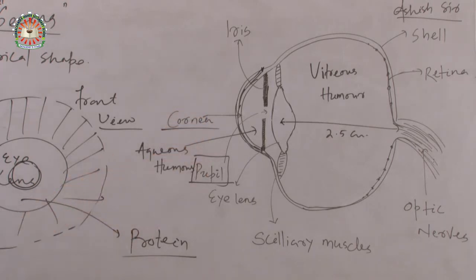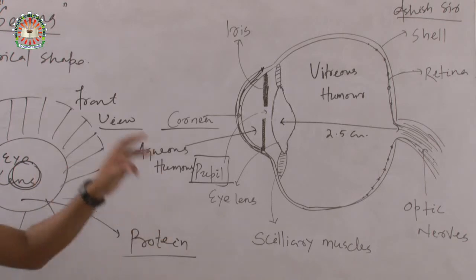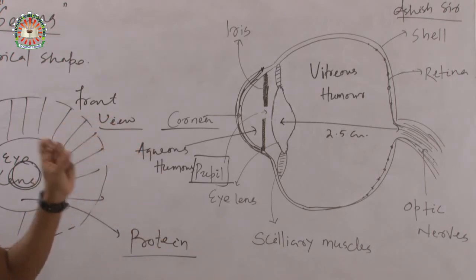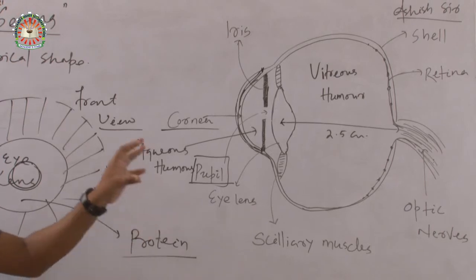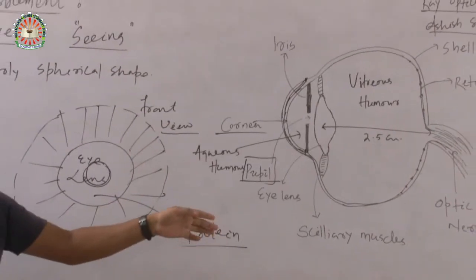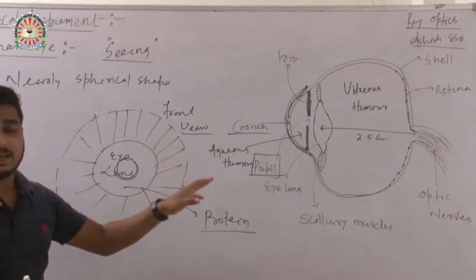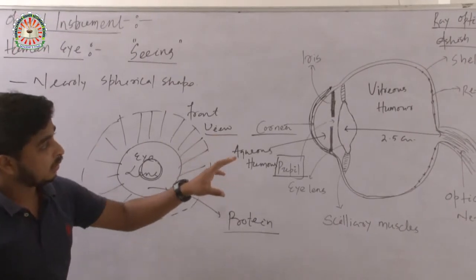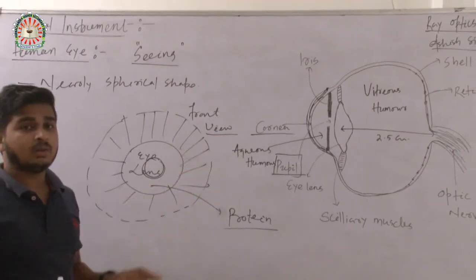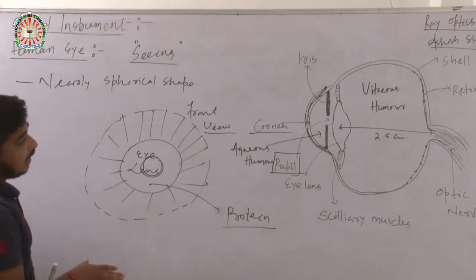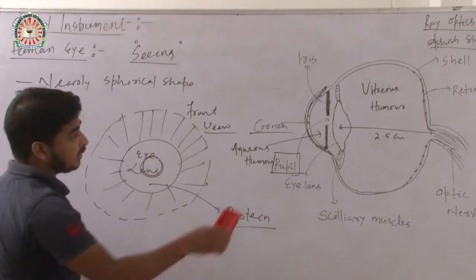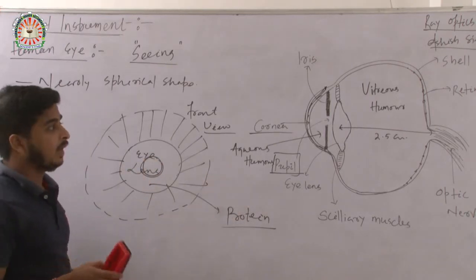There are hundreds of things inside our human eye, but we are limited to very few things here, because we are going to discuss only the science related to optics. So now let's discuss a few things related to the human eye.